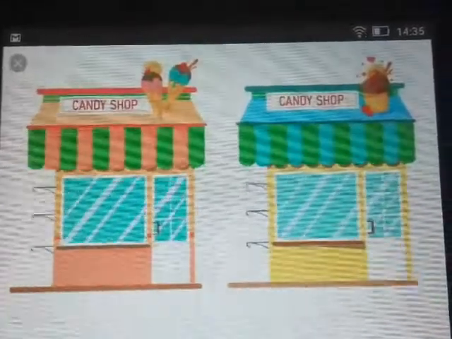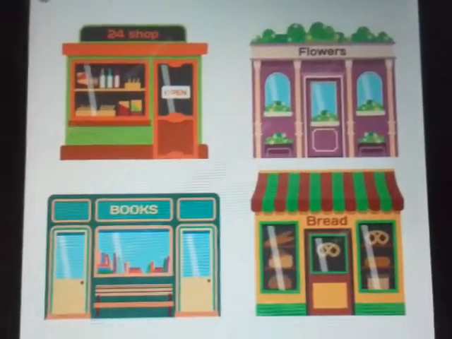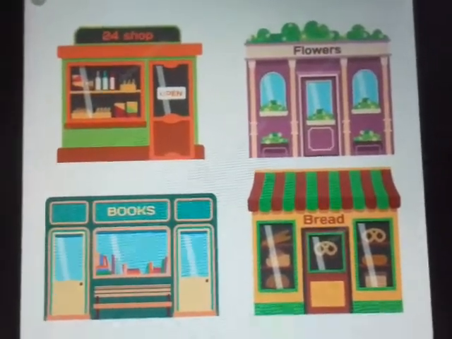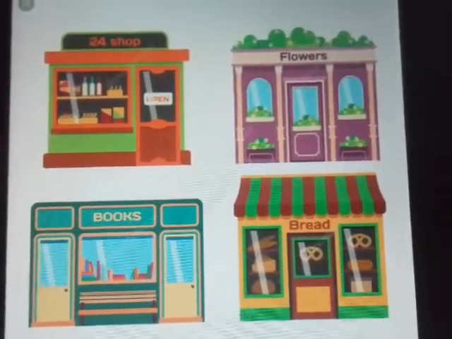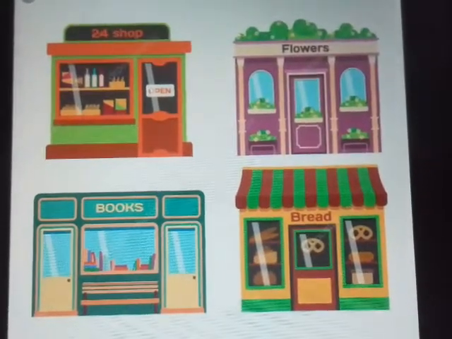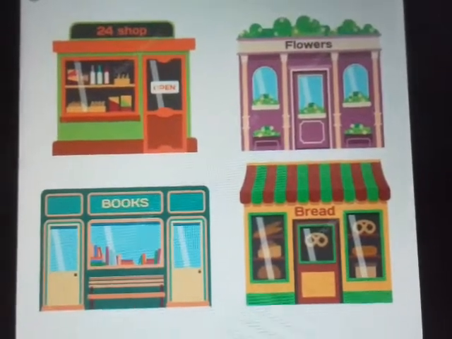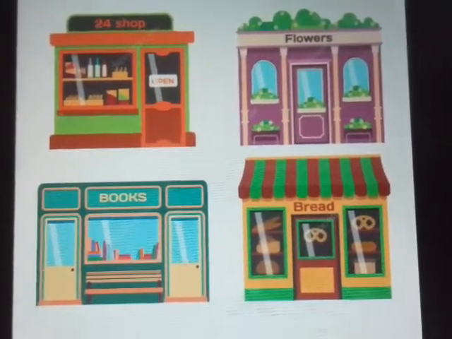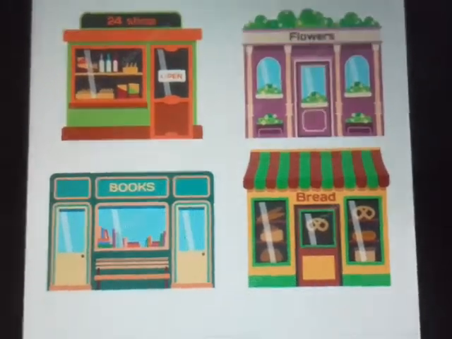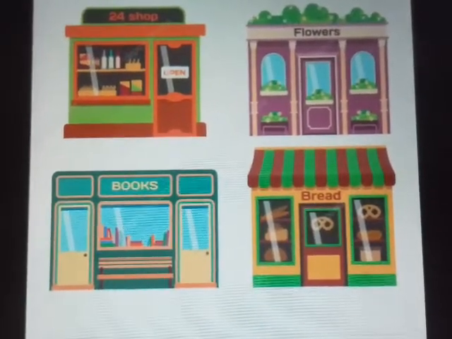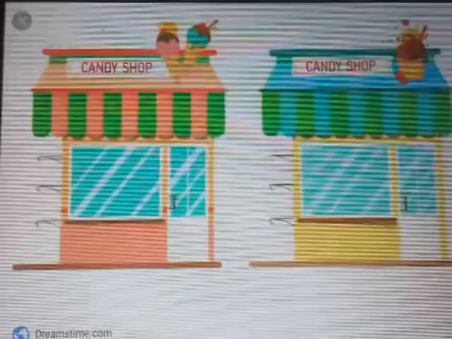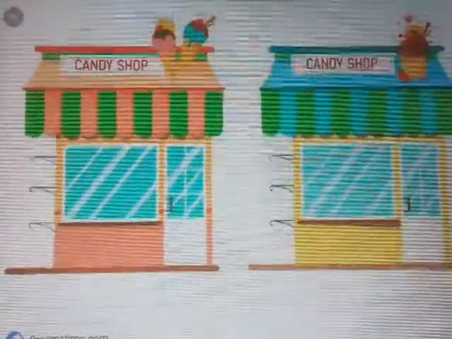They are called competitors. But in here, there is no such competition, because the first one is a candy shop. The second is a flower shop. The third is a bookshop. And the last one is a bread shop. As they are not producing similar goods, they are not competitors, because they are not producing or selling similar goods. But these two shops are competitors.